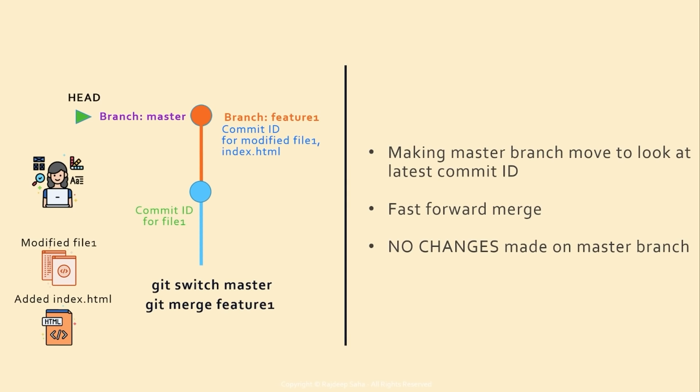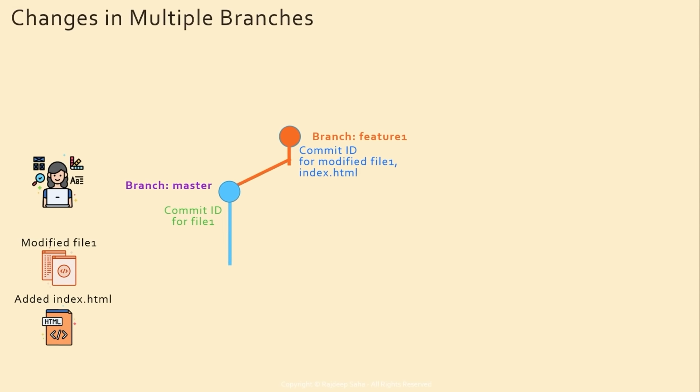This is called a fast forward merge, and this is only possible because no changes were made on the master branch. All it did was move the master branch to look at the latest commit ID and match with the feature 1 branch. But what if there are changes in multiple branches?